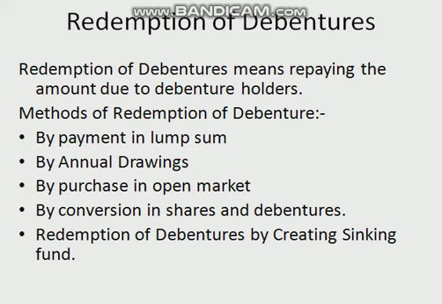So this is the first method we have discussed, when debentures are redeemed out of capital or out of profits. So I hope you all understood the methods, the sections, the laws, the rules and regulations of redemption of debentures. Okay, thank you for this class.